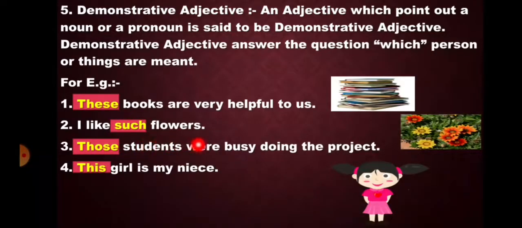Those students were busy doing the project. Which students were busy doing the project? Those students. This girl is my niece. Which girl is my niece? This. So here words such as this, these, such, those are the examples of demonstrative adjective.